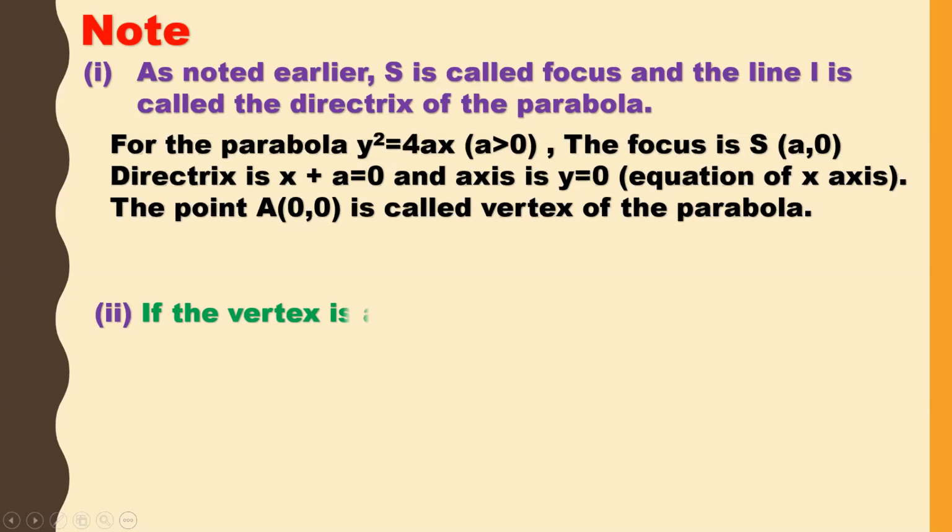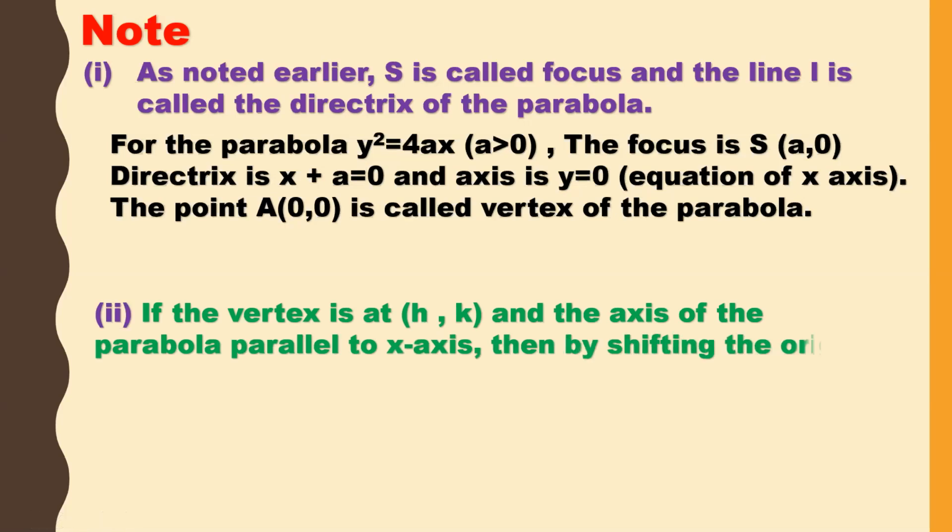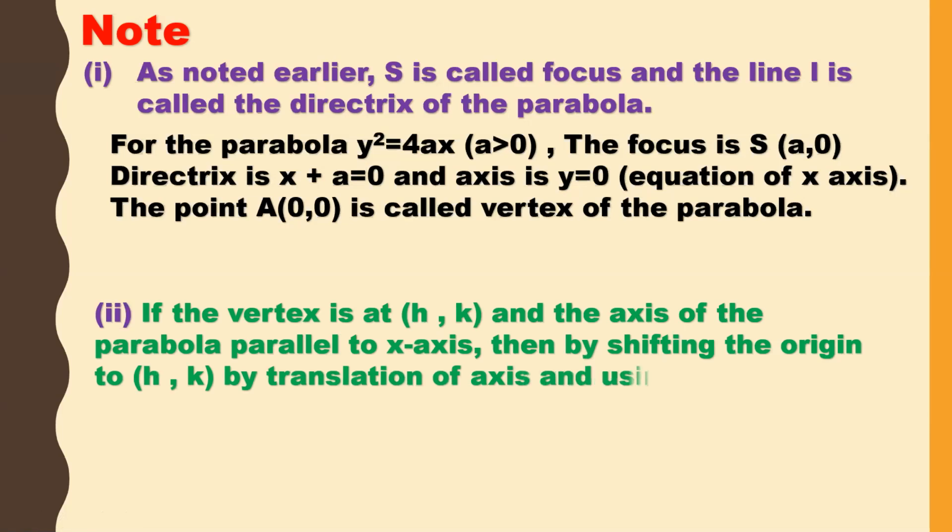Now second one, if the vertex is at h comma k. That means as of now we have taken vertex as 0 comma 0. As you know, translation of axis you have studied in the first year.